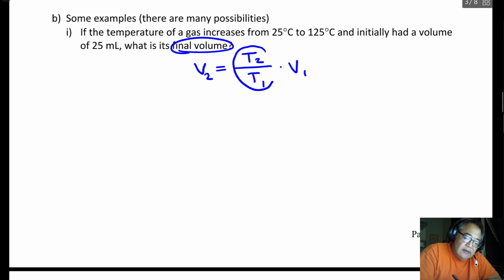This is going to be such that when I insert the temperatures, it's going to be the larger temperature over the smaller temperature, and that'll cause the volume in this equation, volume 2, to increase. Again, this is not necessarily how the book does it or how you read about it on the internet. This is just talking about behavior of gases and using proportionality to help us understand whether or not the volume change will be bigger, and then will also allow us to calculate those values.